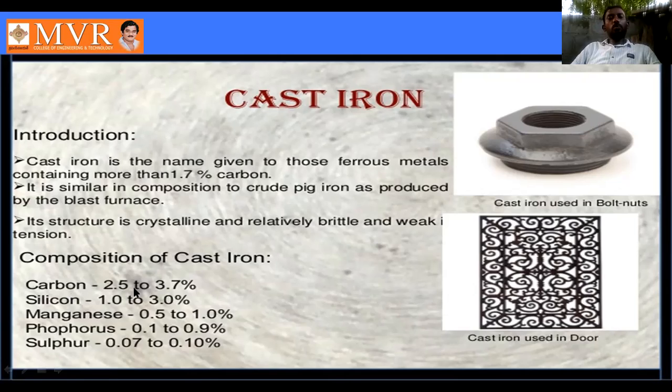In cast iron, the carbon content is 2.5 to 3.7 percent. Silicon 1.0 to 3.0 percent. Manganese 0.5 to 1.0 percent. Phosphorus 0.1 to 0.9 percent. Sulfur 0.07 to 0.1 percent. These are the composition of cast iron.